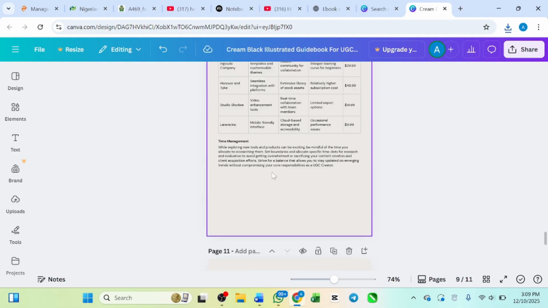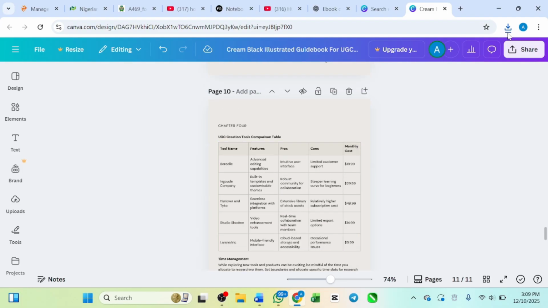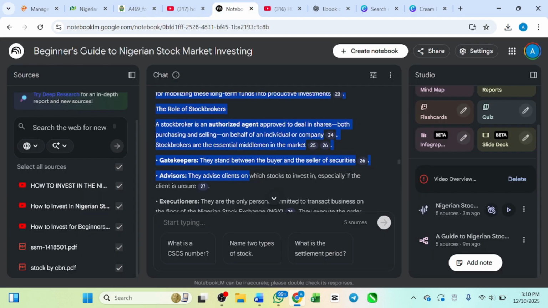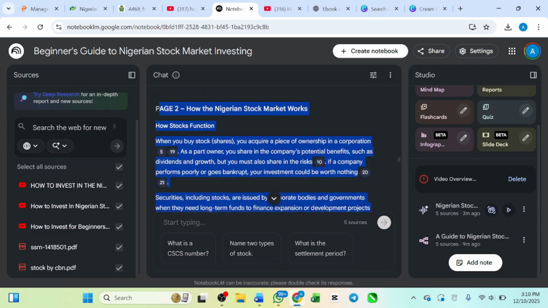Okay, after you do everything and edit it to your satisfaction, you go ahead and share, and then download it as a PDF. All right, download it as PDF. So now, the next thing to do is to create an ebook cover, the cover that you are going to use to sell this book. I'm going to show you how to create that also. But before that, I'll have to create the audio.